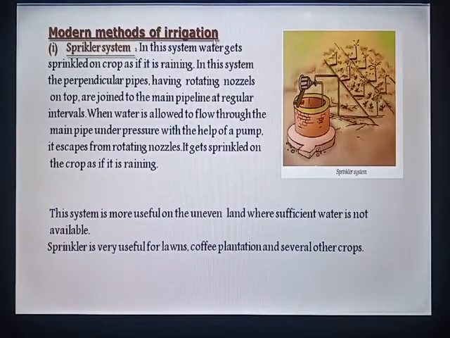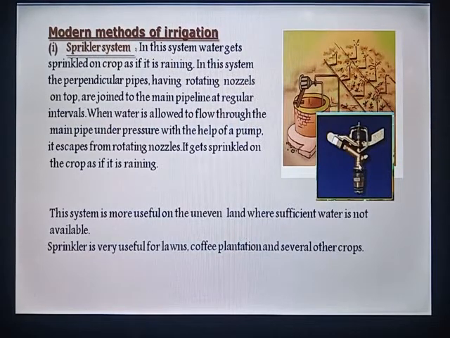Modern methods of irrigation. Sprinkler system. In this system, water gets sprinkled on crop as if it is raining. In this system, the perpendicular pipes having rotating nozzles on top are joined to the main pipeline at regular intervals. When water is allowed to flow through the main pipe under pressure with the help of a pump, it escapes from rotating nozzles. It gets sprinkled on the crop as if it is raining.